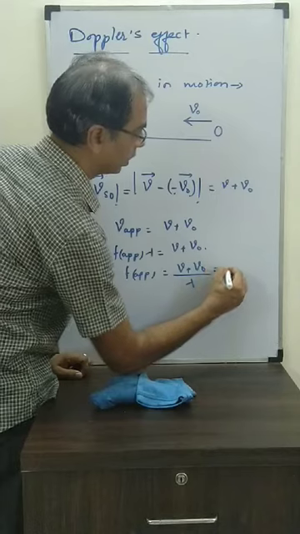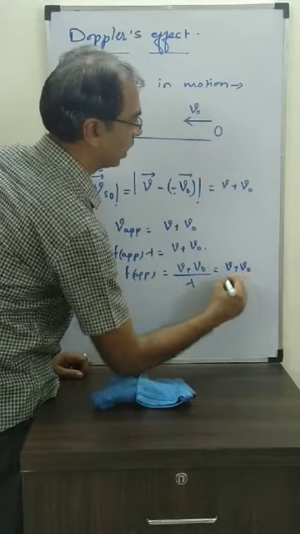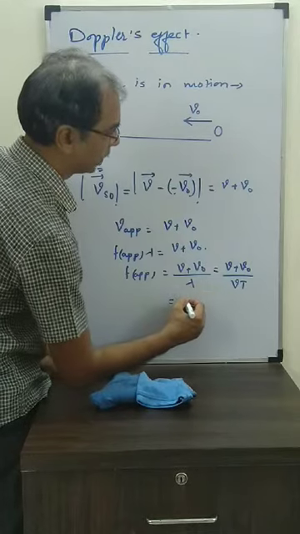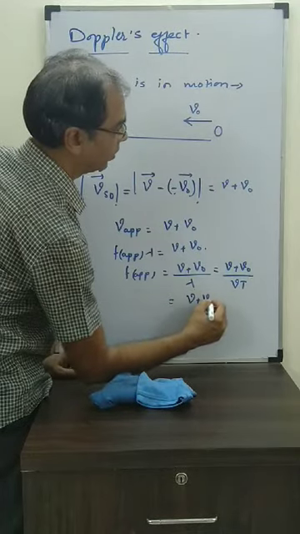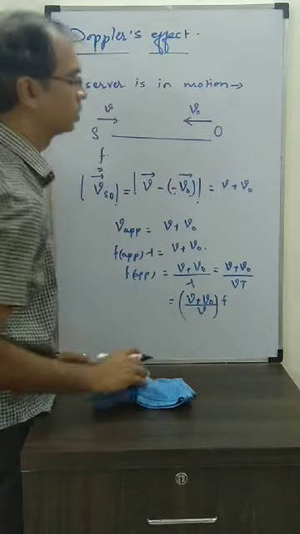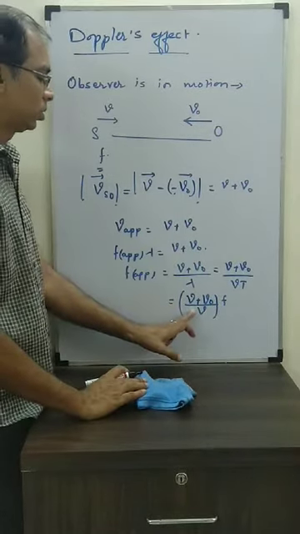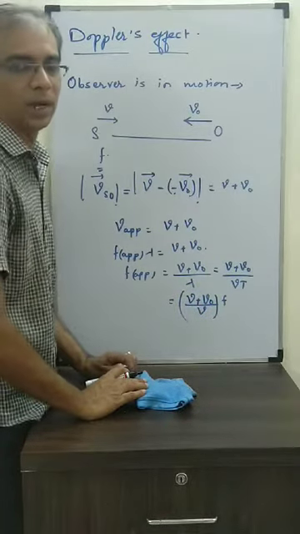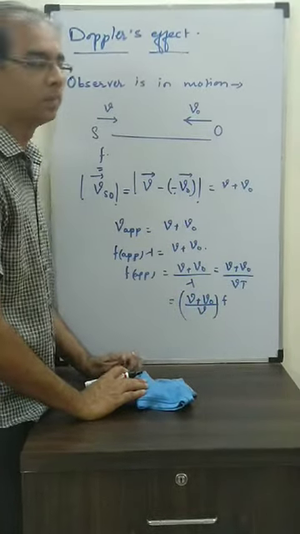So again, we write it as V plus VO by VT. And 1 by T is frequency again. So the formula is V plus VO by V into F. So when the observer is coming towards the source, V plus VO by V into F is the apparent frequency received by the observer.